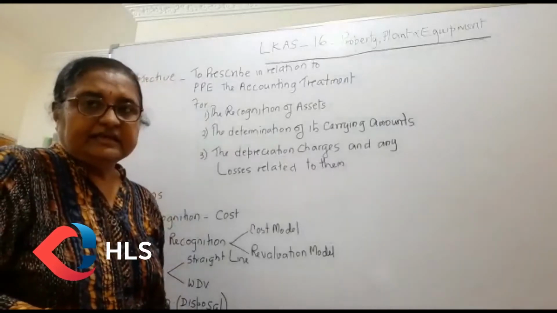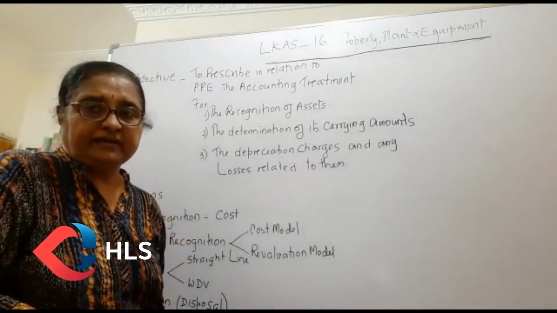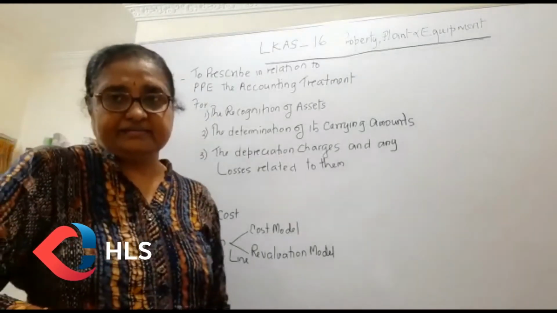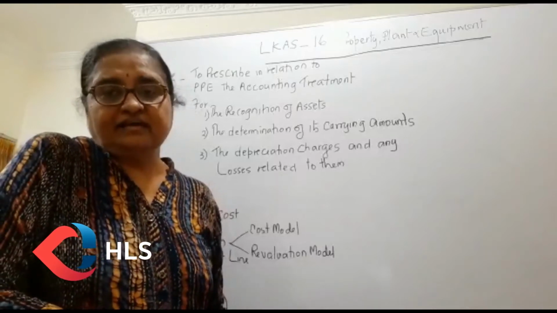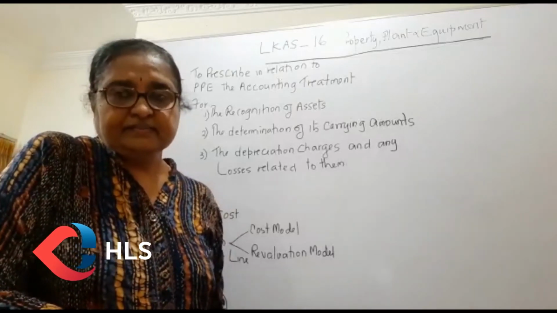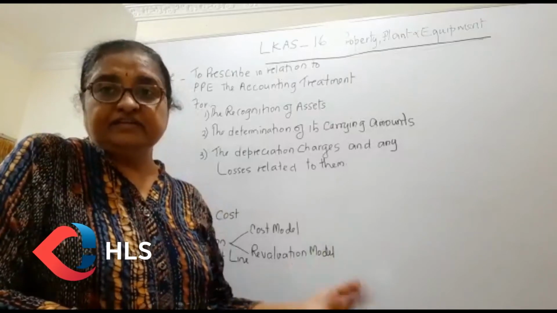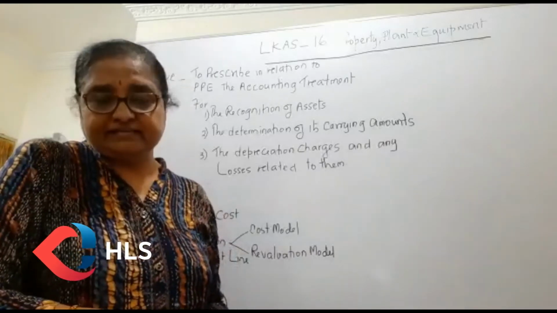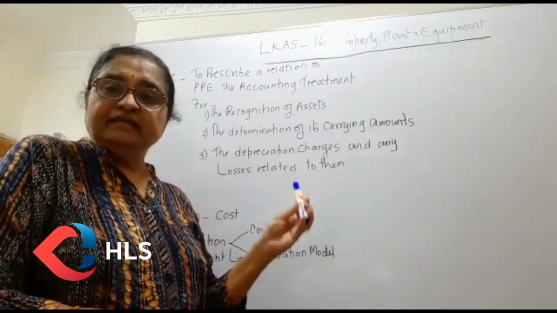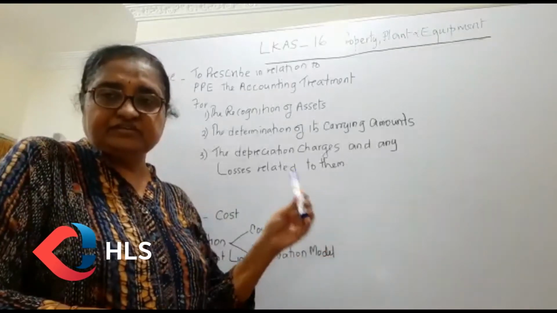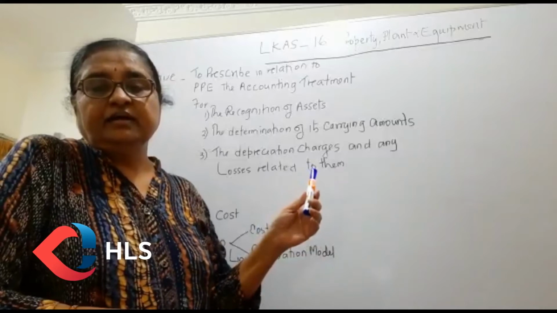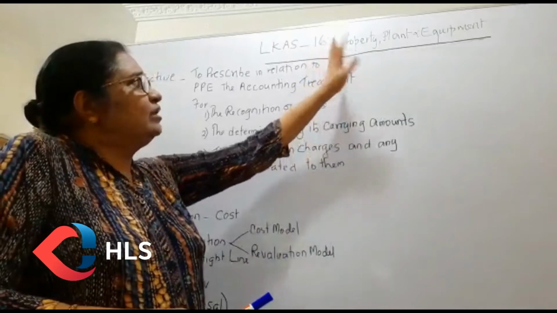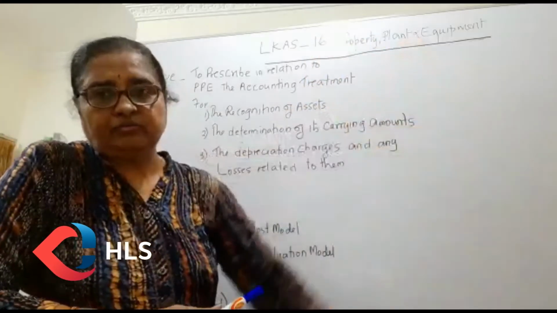LKAS 16 is the treatment for property, plant and equipment. You know that property, plant and equipment are non-current assets in the balance sheet. The assets are one of the elements of the balance sheet. I assume that you have learned the definitions of assets, liabilities, income, expenses and equity in your previous lessons. Anyway, I will be dealing with what is an asset and how the definition relates to LKAS 16. So we will go into the detail of LKAS 16 property, plant and equipment.